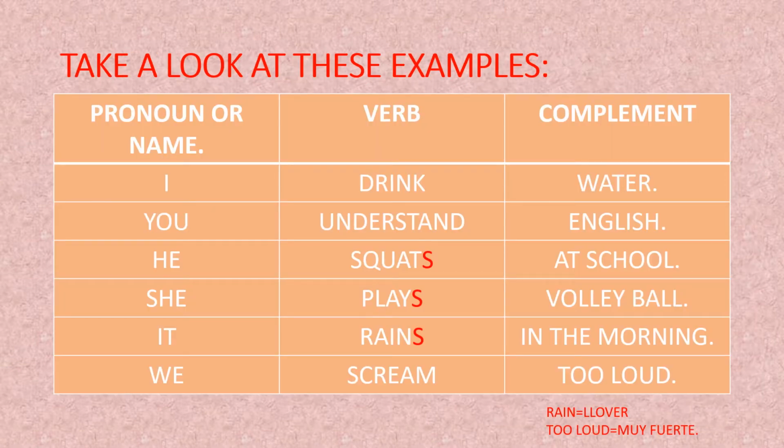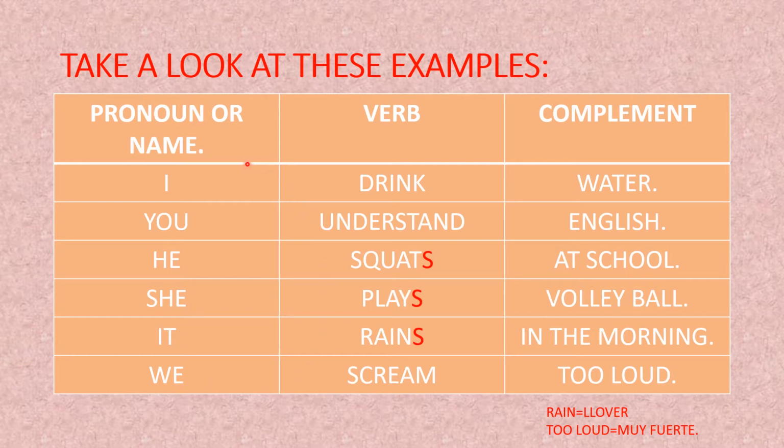I have prepared this chart to show you what we need for making a sentence. Look at this. It says pronoun or name. What are pronouns? Pronouns are the ones that replace a person: I, you, he, she, it, and we.